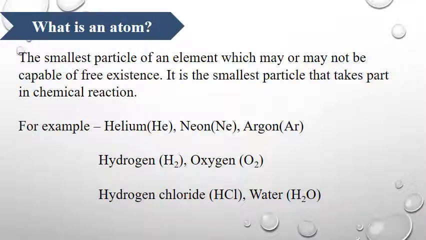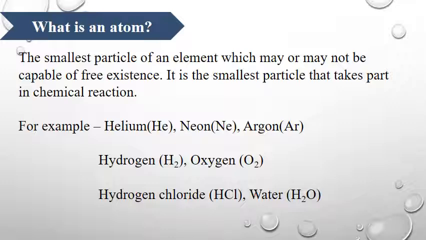Next, what is an atom? An atom is the smallest particle of an element, which may or may not exist freely. Or we can say it is the smallest particle that takes part in a chemical reaction.